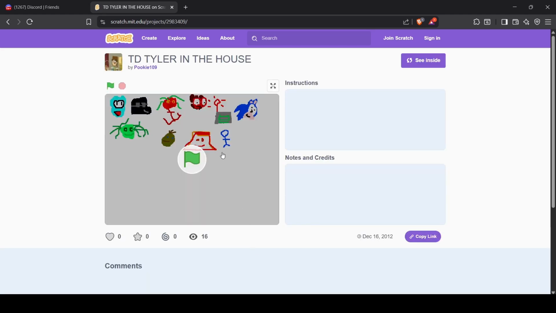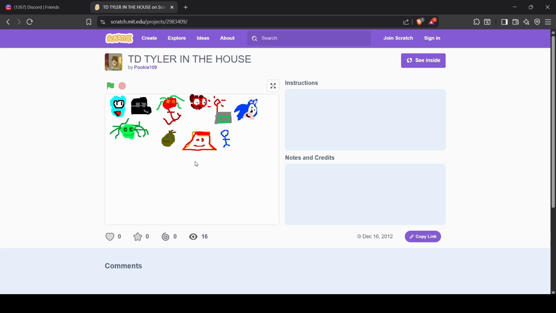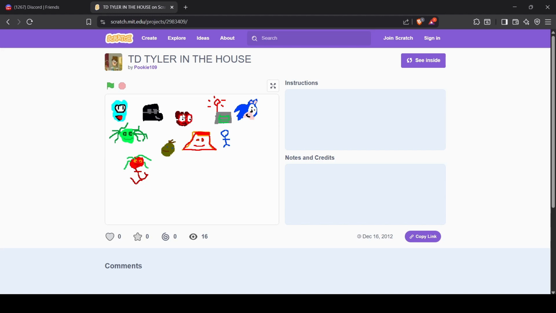Alright, so, Total Drama Tyler in the house. So then we got a blue puffle. We got that same green dude again. The return of this dude. We got some potato green looking dude. We got the director from Club Penguin again. We got the brown puffle from Club Penguin. If there's one game that I really miss from the early 2010s, and I know it also exists in the early 2000s as well, but Club Penguin, that's a game which I miss.